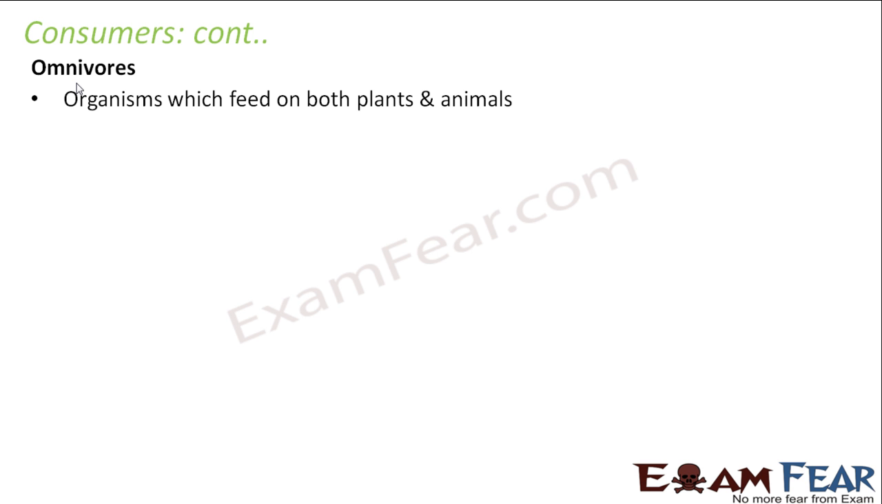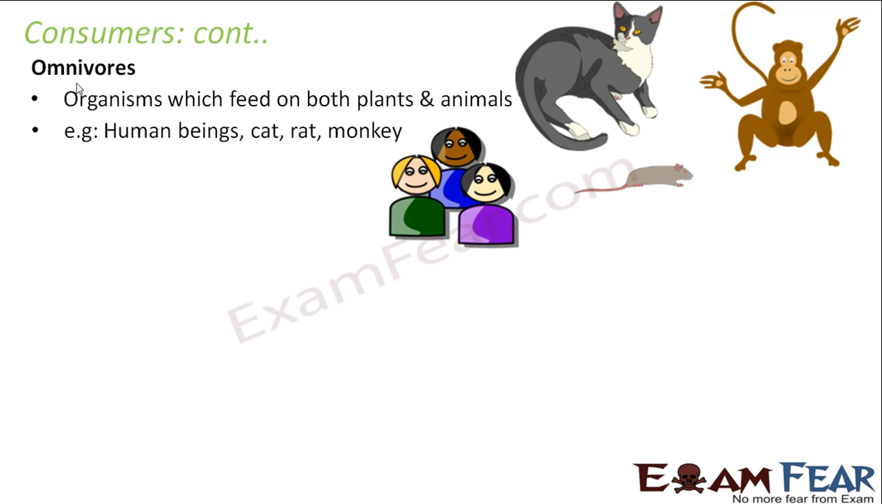Many of us are, however, herbivores, that is there are many human beings who do not feed on anything other than plants, so they are herbivores. But human beings in general, since we have many who eat flesh, we consider that human beings are capable of eating both plants as well as animals, so they are termed as omnivores. Not only human beings, we have other animals also which are omnivores. For example, cat, rat, monkey. They also feed upon both plants and animals.